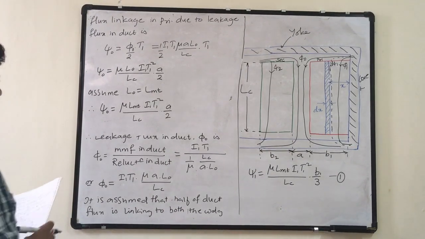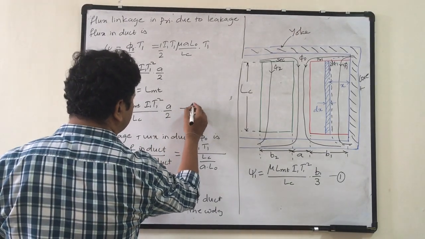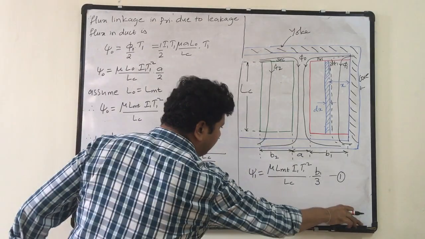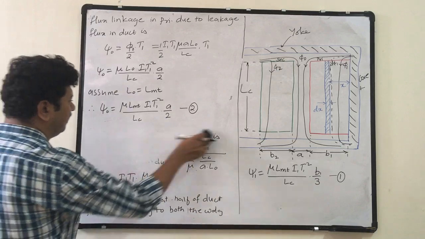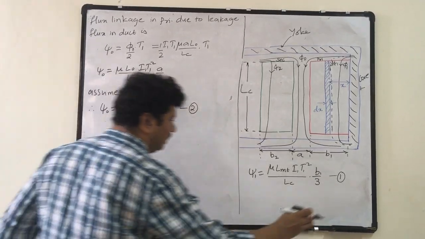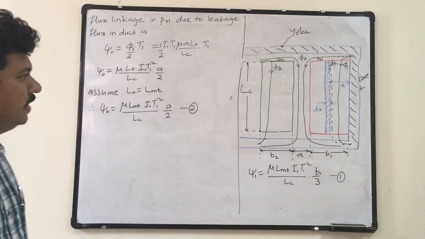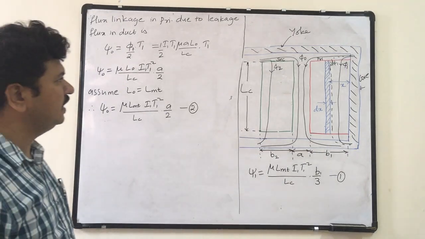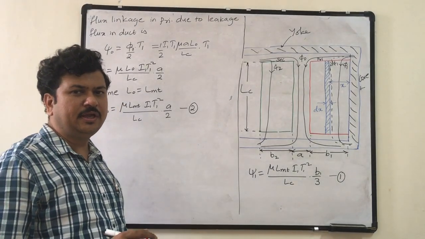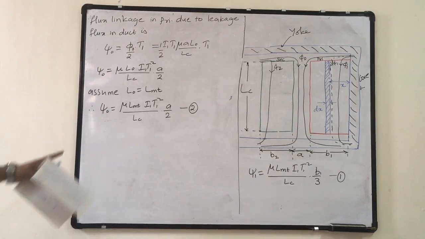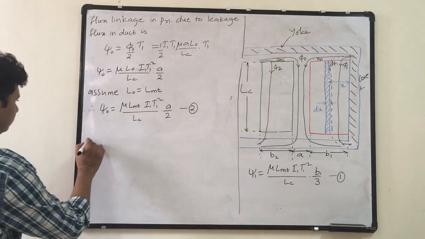Let this be equation 2. Now, the total leakage flux linking to the primary winding is the flux linking to the primary winding due to leakage flux phi 1 and the flux linking to the primary winding due to the leakage flux in the duct, phi naught by 2. That is psi naught.